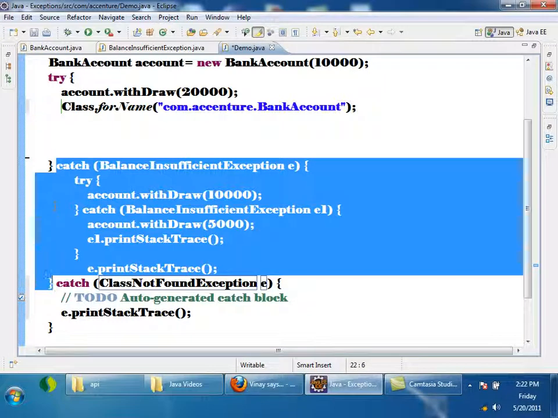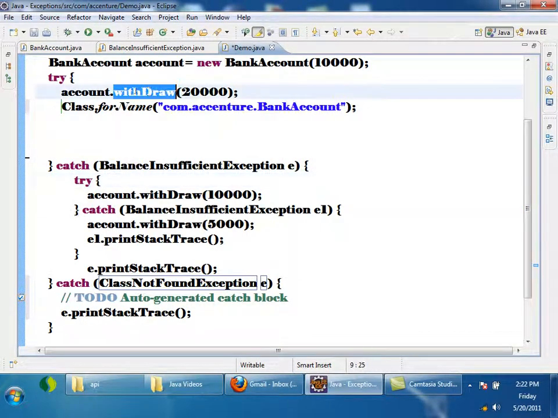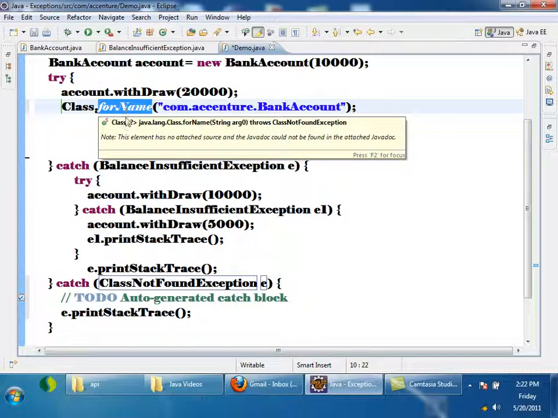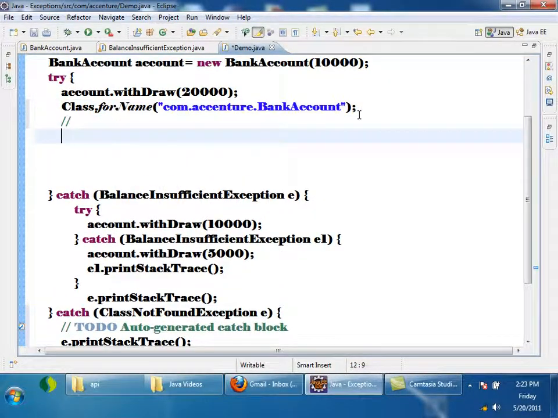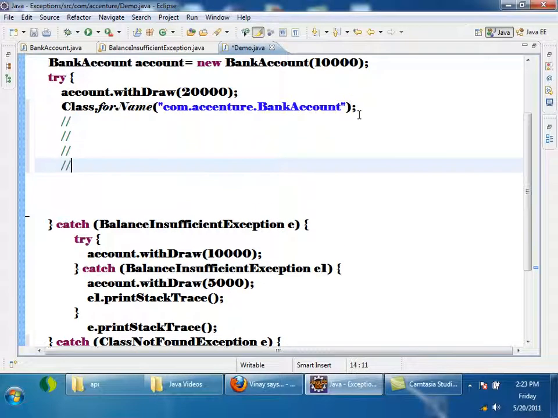So one try can have multiple catches. Why? In the first line there is a possibility of insufficient balance, in another line there is a possibility of class not found. So in a try block I can have multiple statements and each statement may cause an exception. So one try can have multiple catches.